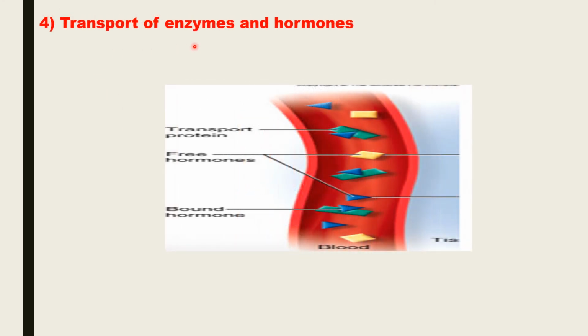Blood also helps in transportation of enzymes and hormones. The hormones are secreted by the endocrine glands, and these hormones are directly passed into the bloodstream. Enzymes are proteins which help in bringing about biochemical reactions in the body. So the enzymes and hormones are transported to the required parts of the body by the blood.